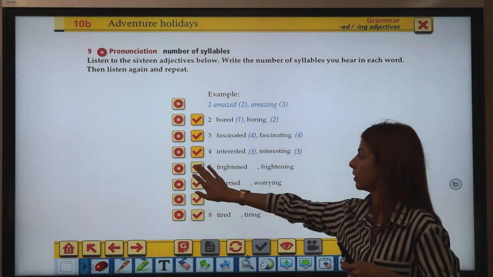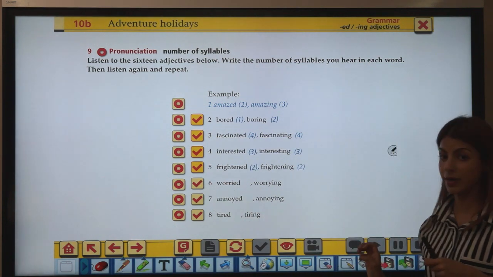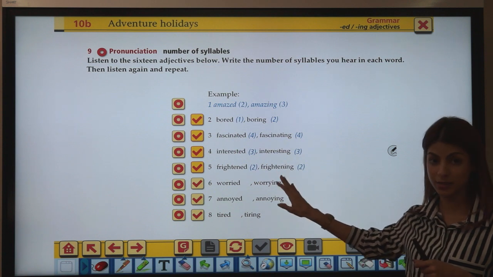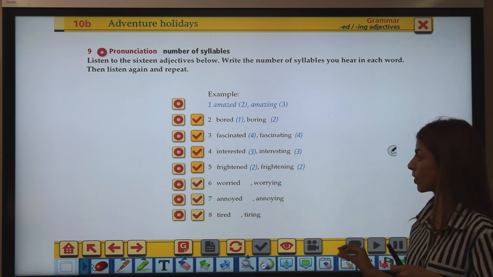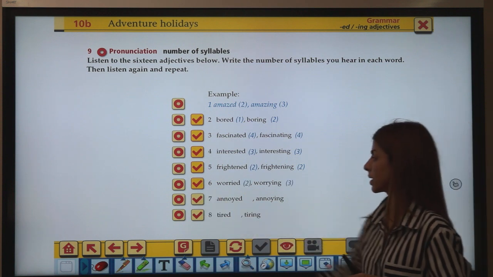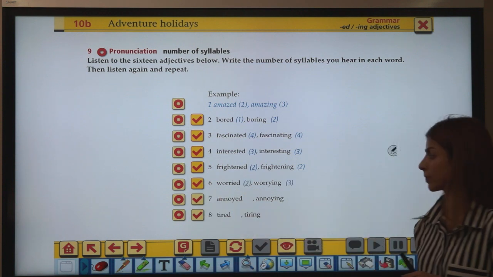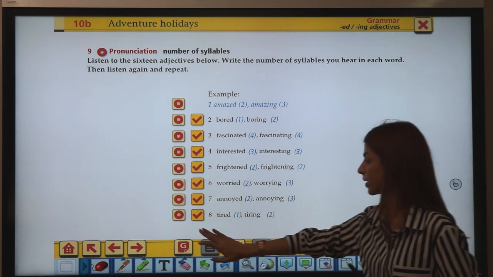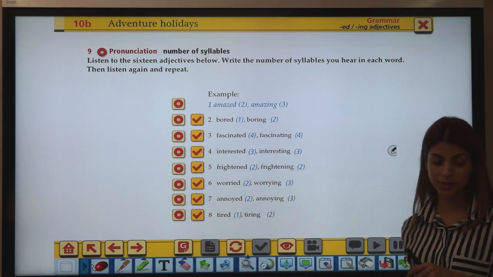Fifth, frightened and frightening, right? The T here is silent, frightening, right? Number 6, worried and worrying. Annoyed, annoying. Tired, tiring, right?